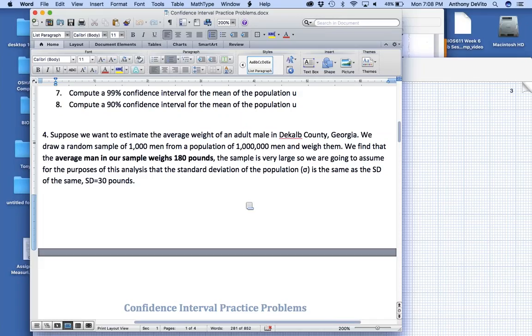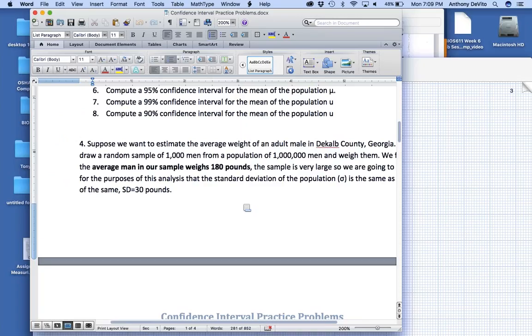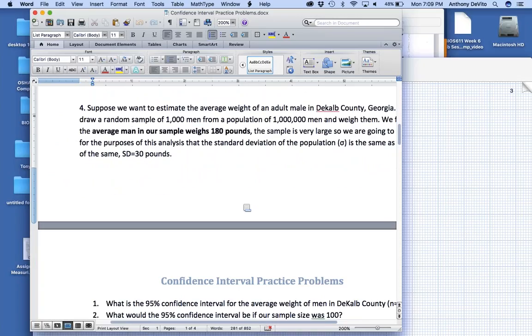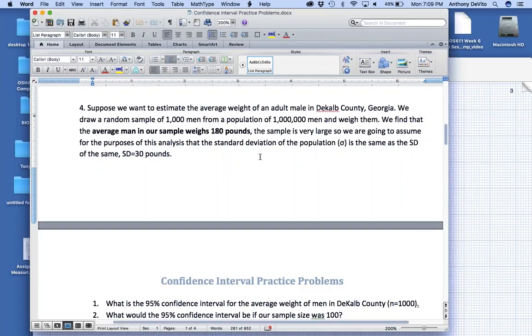They're voting Republican. I know people from there, DeKalb. We drew a random sample of 1,000 men from, I have relatives that live in Kennesaw, Georgia. There's a law on the books that in Kennesaw, Georgia, requires gun ownership. Homeowners are required to own a gun. They don't enforce it. That's why it's never gone before the Supreme Court. You can look that up. It's true. They don't enforce it, so it hasn't been an issue that's gone up before the Supreme Court or anything like that. But they literally have a law that requires guns. That's where we're talking about here. Okay, so at any rate, and there's a bunch of the DeVito relatives living down there.